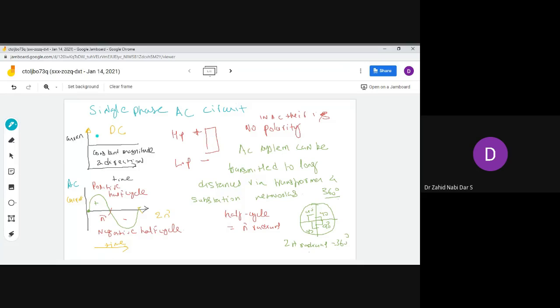I'm showing you that in a DC system you will always have a constant magnitude and a constant graph. Whereas the AC system has a time-varying graph. You can see it's a sinusoidal thing, and it has a periodicity in it. After every pi radians it is repeating, going to the negative half.